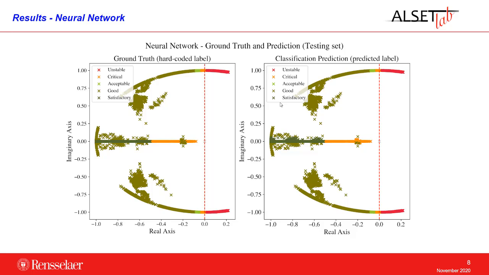Here we have a graphical overview. We see that it classifies everything that is unstable as unstable. That is the most important and critical requirement for this kind of module. And there are some mismatches in this region, but they are not that serious. They are not that many, and misclassifying something critical as acceptable is not that bad in terms of small signal stability.